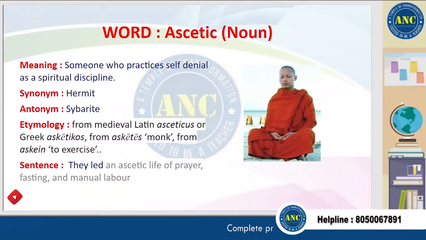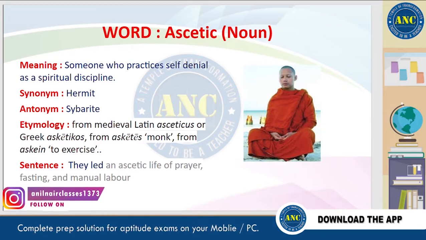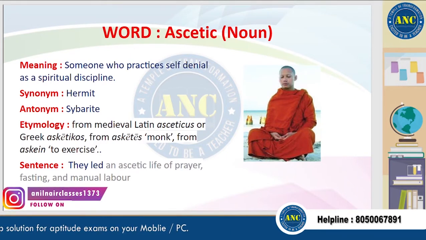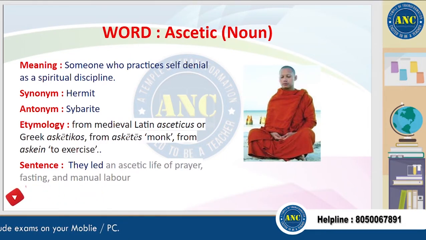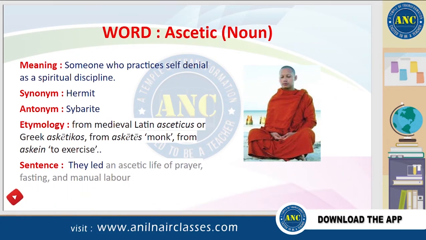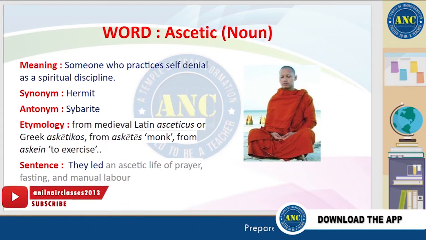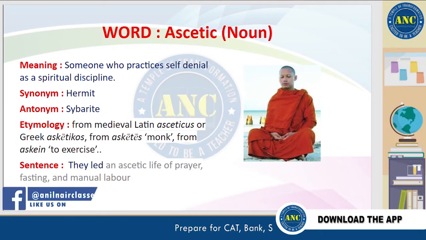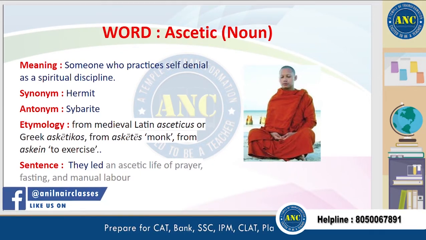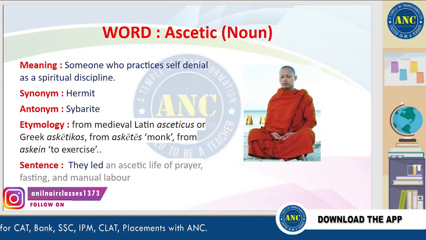The next word is ascetic. Ascetic is someone who practices self-denial as a spiritual discipline. A synonym for this word is hermit, and an antonym is sybarite. It is derived from Latin and Greek words which mean monk. A sentence for this word is, they led an ascetic life of prayer, fasting, and manual labor. When you see this word, remember monks.